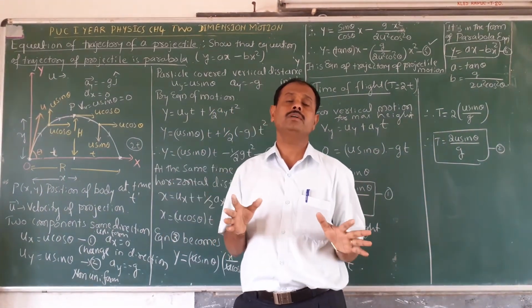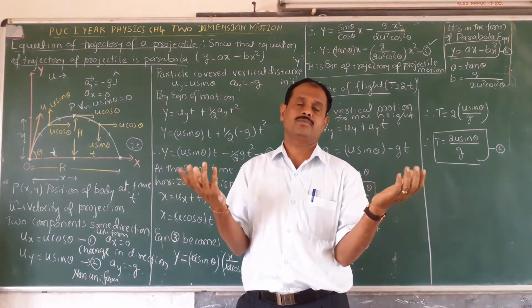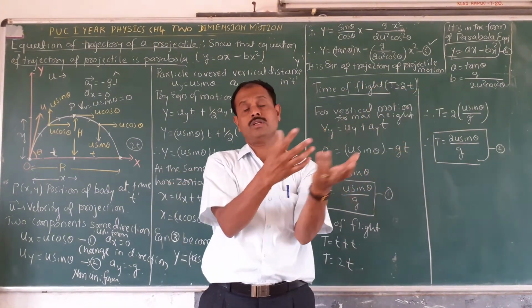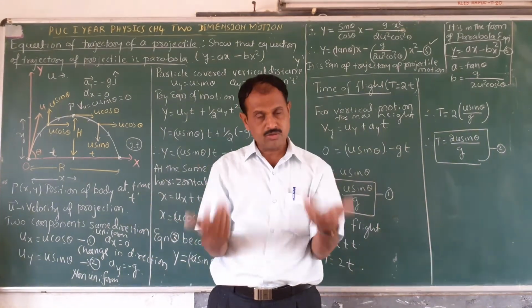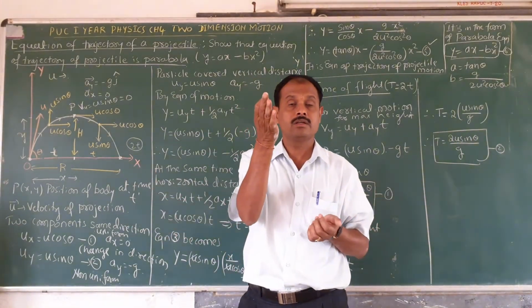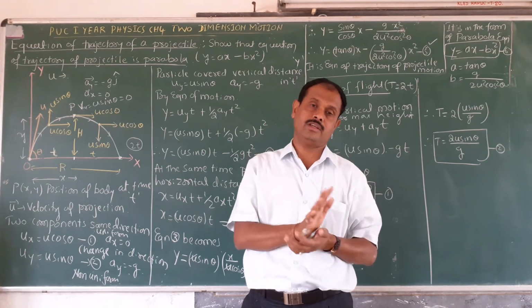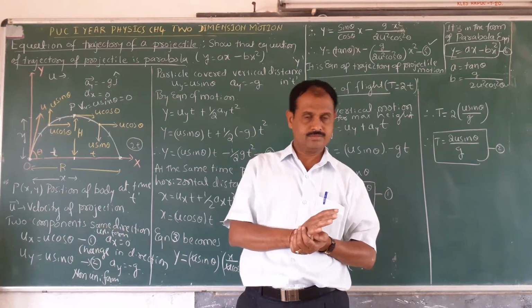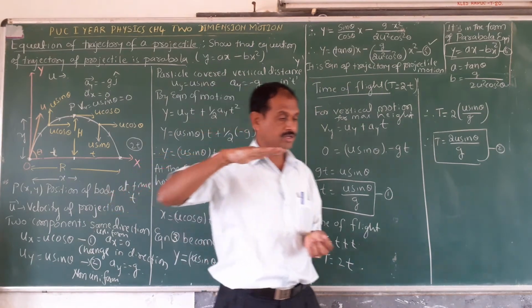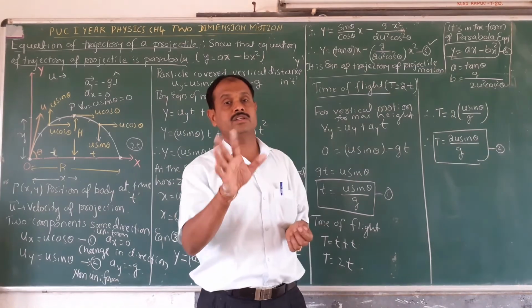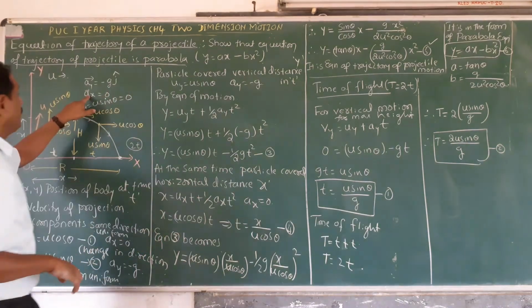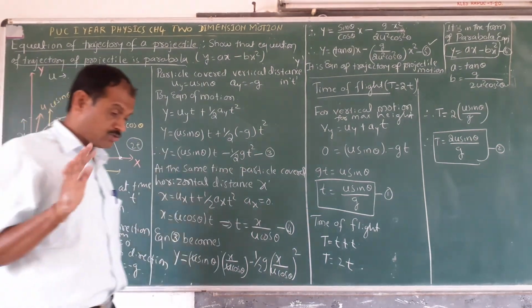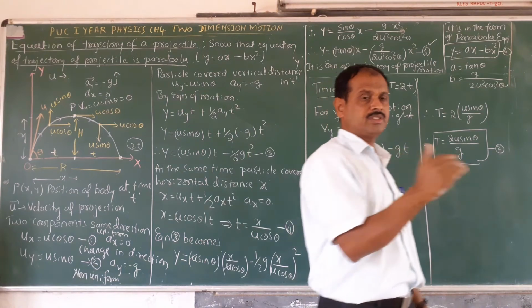The other component varies from one position to another. Its magnitude varies, and not only the magnitude but also the direction changes. That is u sin theta. Therefore, along the horizontal the acceleration is 0: a_x is equal to 0, because there is no change in the velocity, it is uniform, u cos theta.